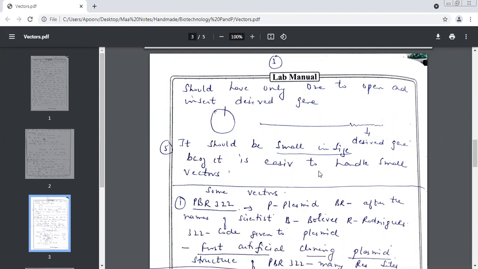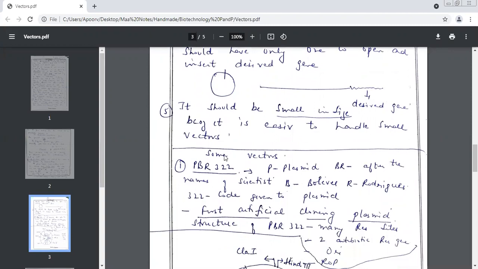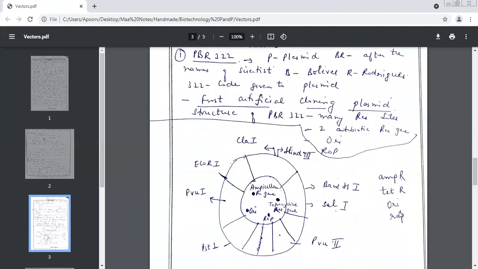You have one vector in your syllabus, very important. We'll pick up 10 years questions. You'll see how many questions come from this. The first artificial cloning plasmid prepared. What was the name? PBR322. What does P stand for? Plasmid. And B and R come from the names of?